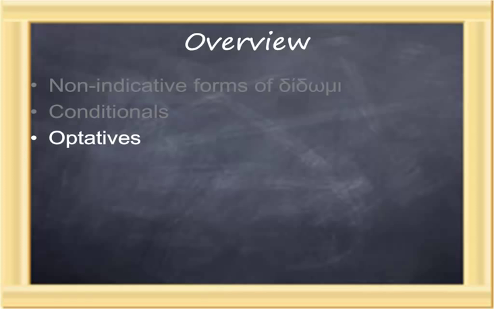We've looked at the four general classes of conditions, conditions of fact, contrary to fact conditions, conditions involving potentiality, and then the conditions that are only slightly possible. In the last case, the fourth class, optatives are used. So what is an optative? Optative is another mood of the Greek verb. As indicative, subjunctive, imperative, infinitive, participle, there's also the optative.